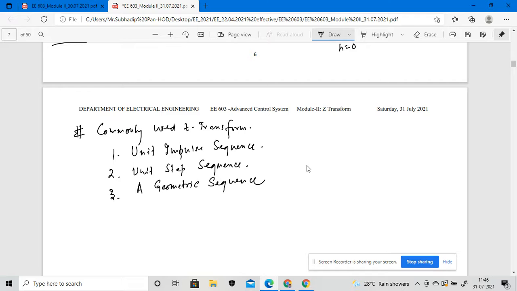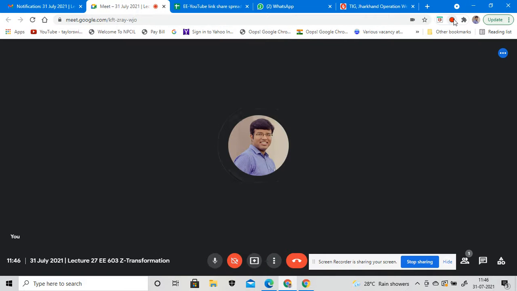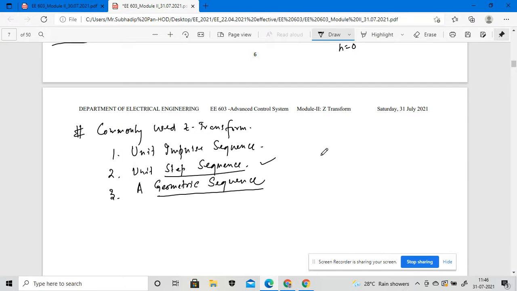Suppose we have an impulse sequence, what will be my z transformation? If my sequence is a step, what will be the z transformation of this step sequence? If it is a geometric sequence, what will be the z transformation? That will be the commonly used z transformation, which we will use in an elaborate view. So on the next Monday we will discuss these three things.